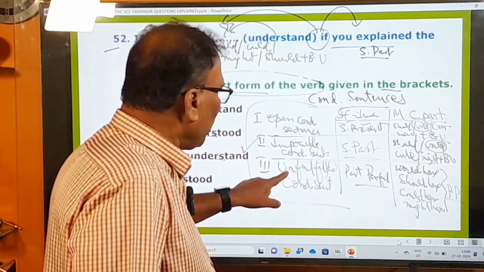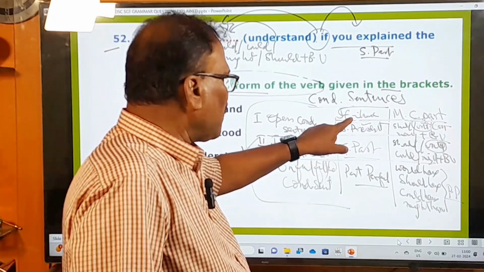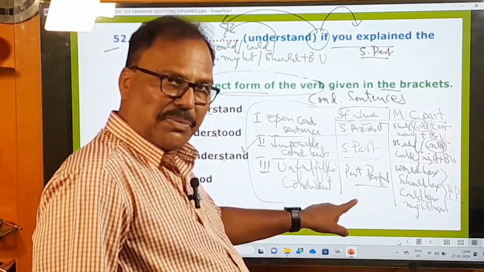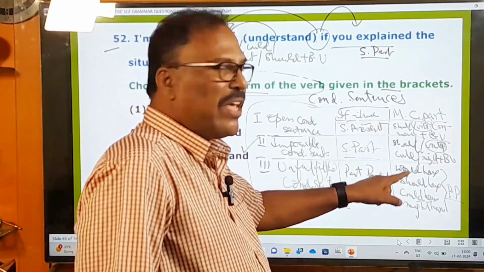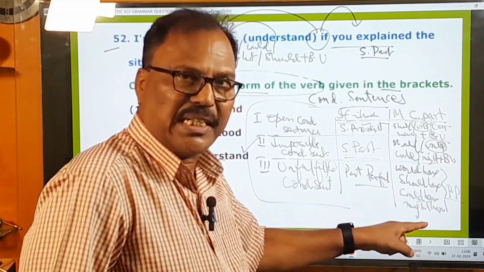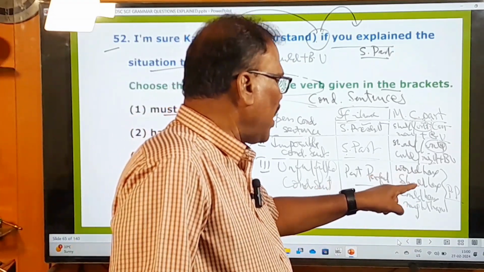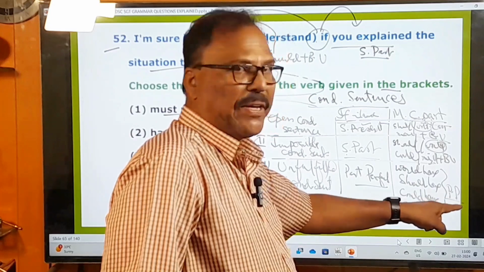And in the unfulfilled conditional sentences, in the if clause part only past perfect tense must be used, and in the main clause part there must be a sentence with would have, should have, could have, might have plus past participle. So this is there.